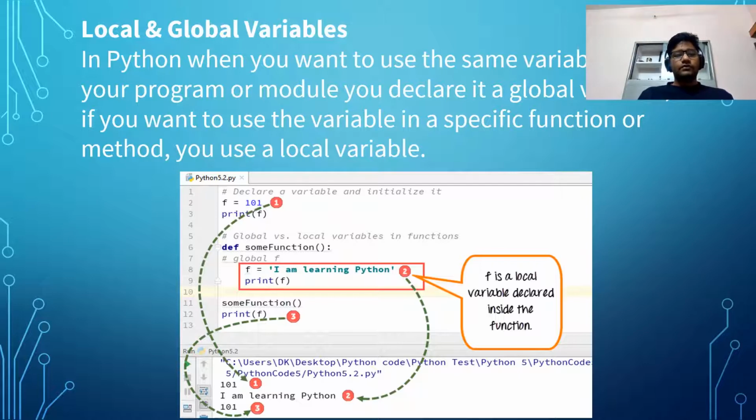Now let us talk about local and global variables. In Python, when you want to use the same variable for the rest of your program or module, you declare it as a global variable. While if you want to use the variable in a specific function or method, you use a local variable. In other words, the global variable is used outside a function and the local variable is used inside the function.